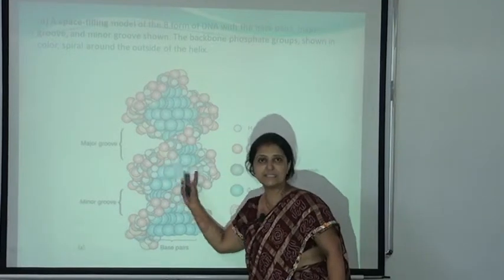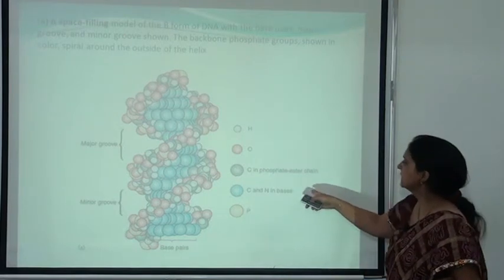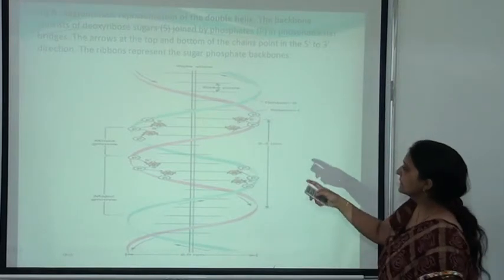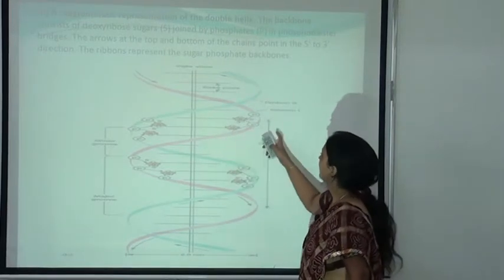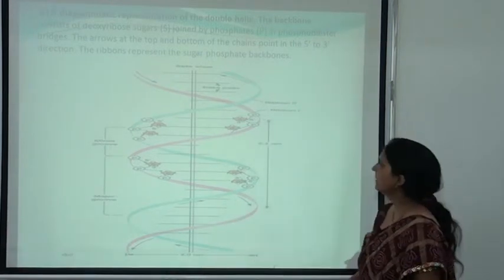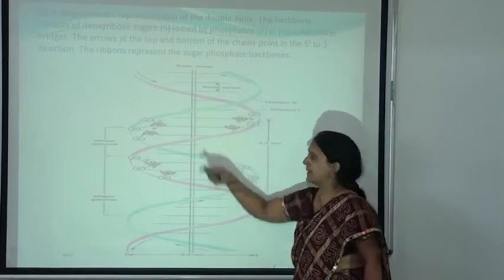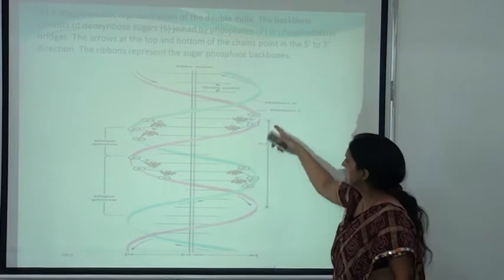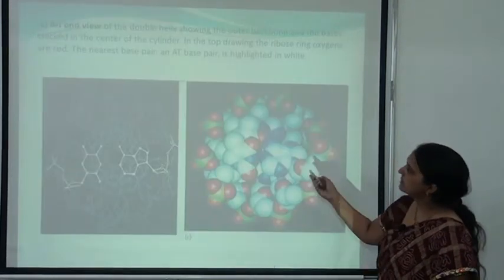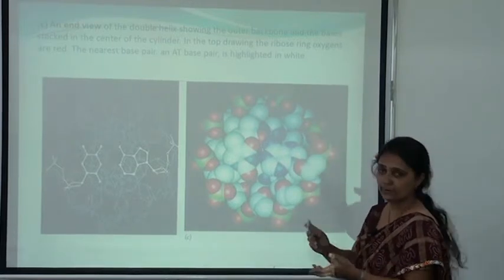Here you can see the twisted DNA molecule. These are the carbon, hydrogen and oxygen atoms and the phosphate groups. Here you can see the helical structure of the DNA, the 3' and 5' ends, the diameter of 2.0 nanometers, the minor and major grooves, and the distance between two base pairs. Here you can see that this distance is 3.4 nanometers. This is the double helix showing the outer backbone and the bases stacked in the center of the cylinder.